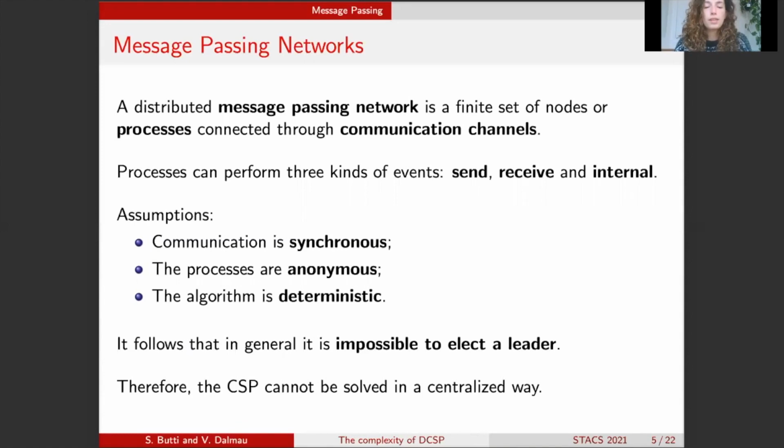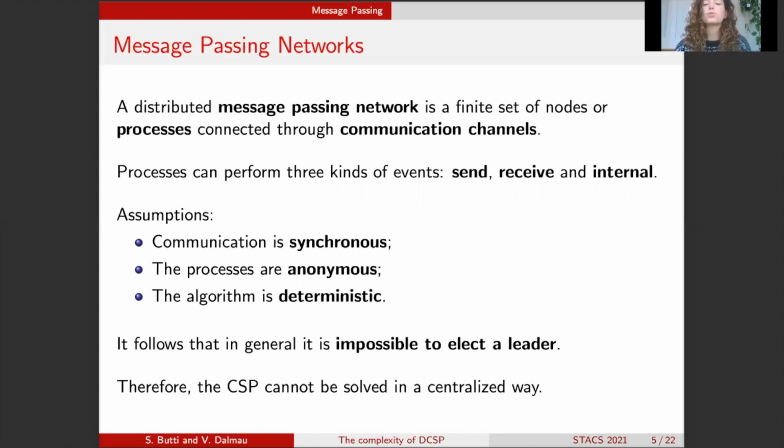Now, we make, again, some fundamental assumptions on our network. First of all, we assume that communication is synchronous. That means that every algorithm will proceed in rounds, and no messages from the following rounds are going to be sent until all the messages from the previous rounds are received and processed. The second assumption is that the network is anonymous. This means that either the processes do not have an ID, and this might be because they lack the hardware to create an ID, or that they do have an ID, but they are unable to share it with the other processes in the network.